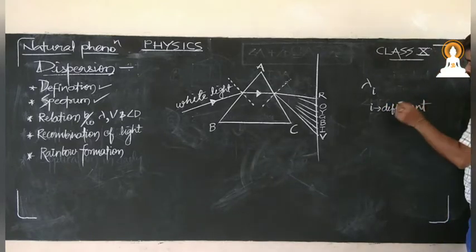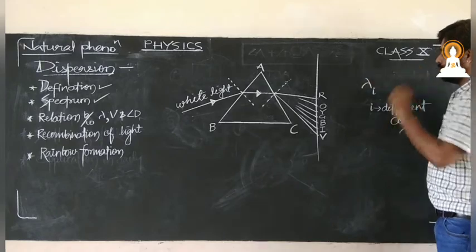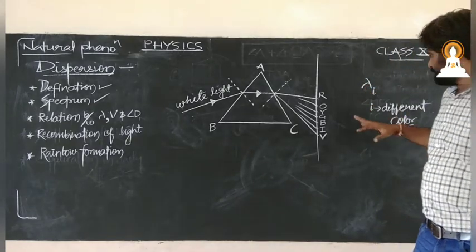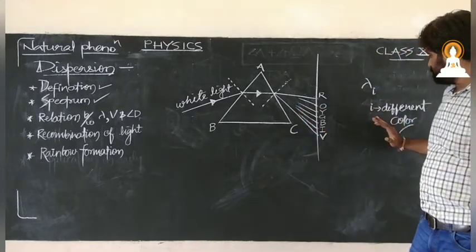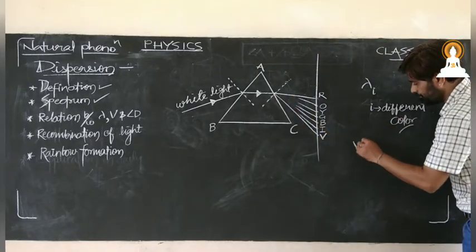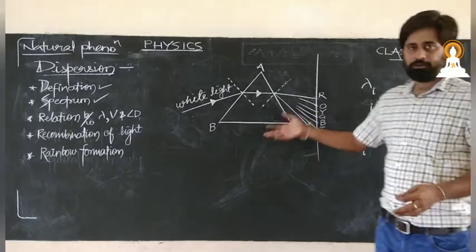Each color has its own wavelength. Now, the more the wavelength, the more the velocity. So Vi is nothing but the velocity of that particular color in that particular medium.